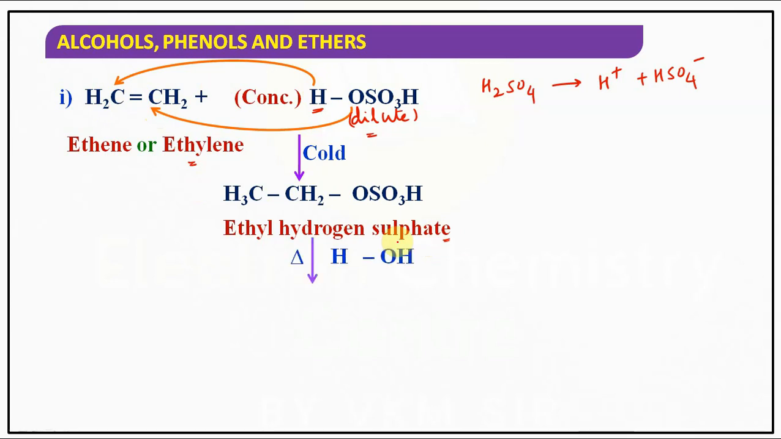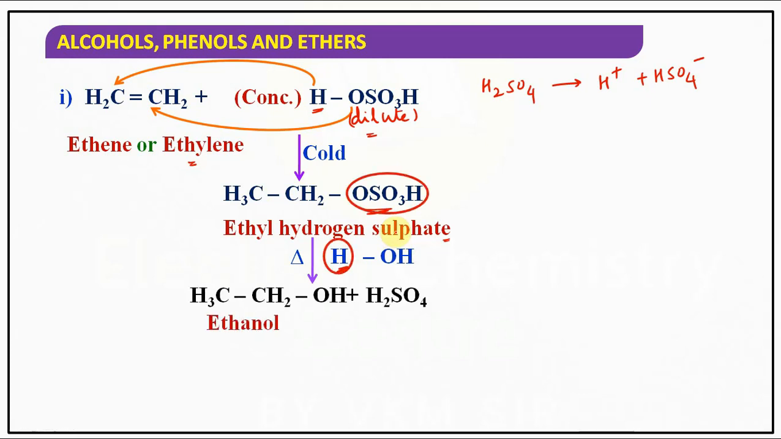Then, followed by adding water: first we treat the alkene with dilute acid, followed by addition of water. If you add that water, what will happen? This H and this OSO3H combine and are removed as H2SO4. Remaining is CH3CH2OH, that is what we got, ethanol. Understood? Here dilute H2SO4 acts as a catalyst, so we recover it after the completion of the reaction. Understood the point? Ethanol is the only primary alcohol in this method.